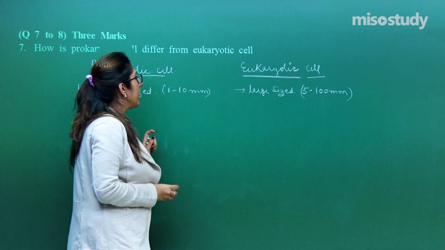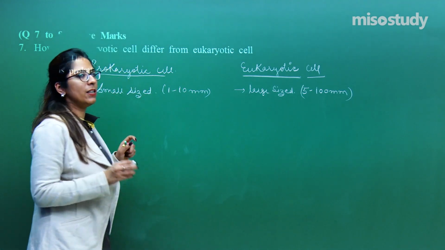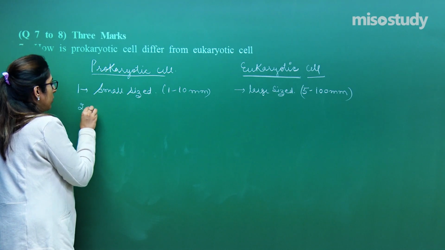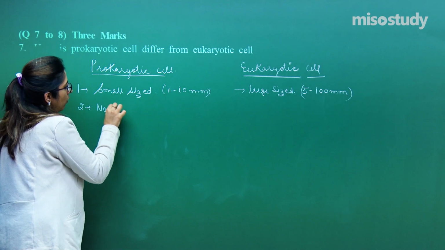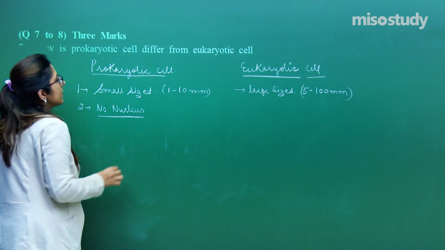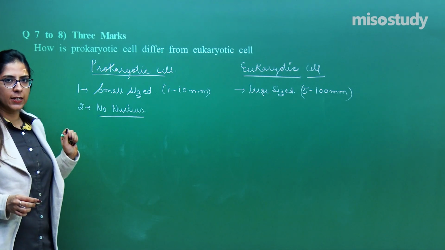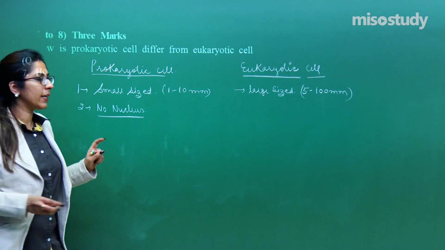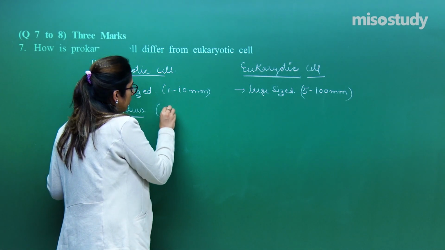Now, in the prokaryotic cell, no as such defined nucleus is present. So the second point: no nucleus. Hope you remember the session where I discussed the eukaryotic cell. In this case, as no nucleus is present, the nucleoid is present.